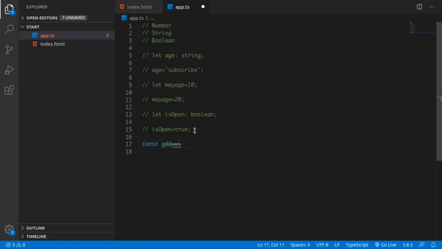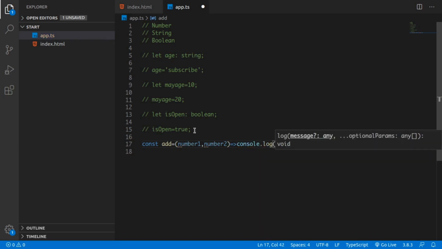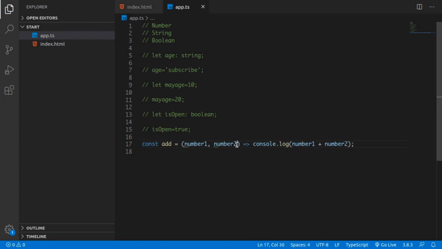It takes two numbers, number 1 and number 2, and it just console logs the addition of the two numbers. It is very easy, right? Let's see some TypeScript magic. Now if we just write add 1 2, then we should get 3.